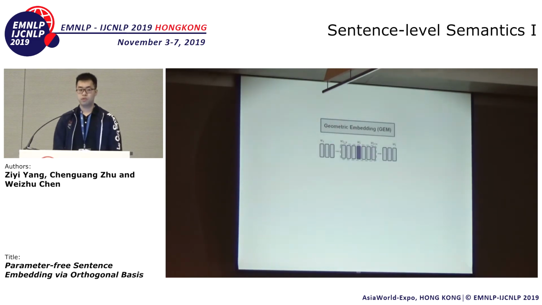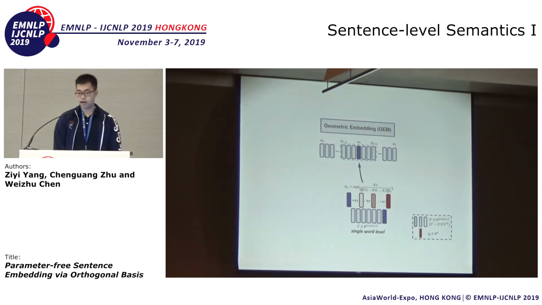Okay, in summary, we propose a parameter-free sentence embedding model called geometric embedding, because we utilize the geometric structures in a sentence subspace. So first, for a word W_i, I want to find the new semantic meaning Q_i brought in by this W_i. We define a context window, and then we run QR factorization. The last column is the new semantic meaning brought in by this W_i.